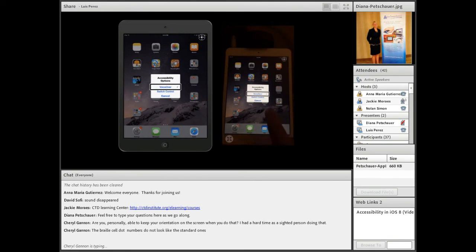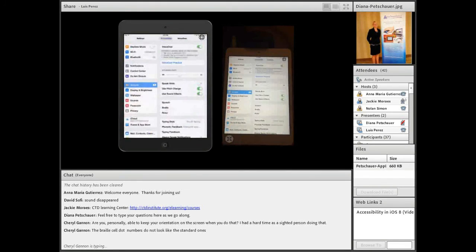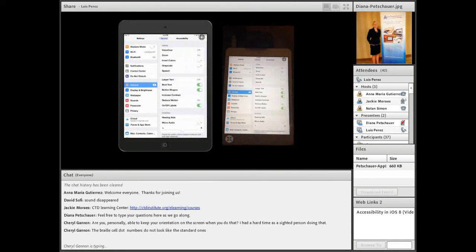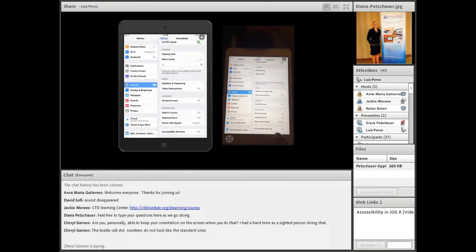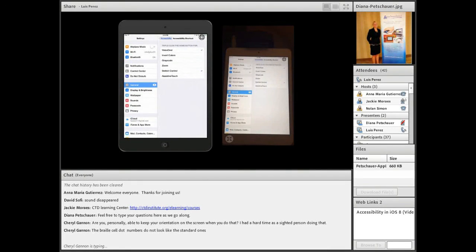So I'm going to show you where you can enable and disable this accessibility shortcut. I'm going to turn off VoiceOver first. VoiceOver off. If you go to Settings, and again under General, Accessibility, all the way at the bottom, you're going to find an option called the Accessibility Shortcut. And as you can see right now, I have 2 features turned on, VoiceOver and Switch Control. If I turn off Switch Control, in other words, I make sure that there's no check mark next to its name, and I have just VoiceOver for the accessibility shortcut, now I can turn it back on just by triple-clicking Home. VoiceOver on, Settings. Or I can triple-click Home to turn it off. VoiceOver off.